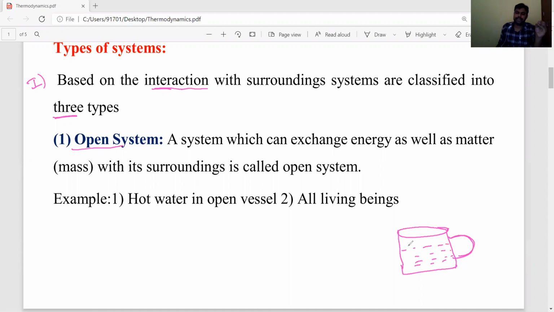Like you take hot water or hot tea in a beaker. In this case, this is an open vessel or open beaker.